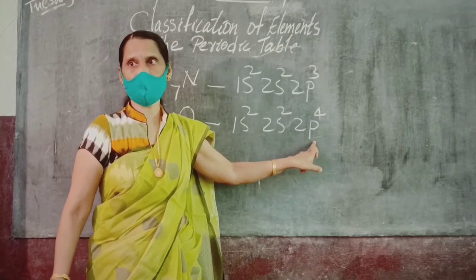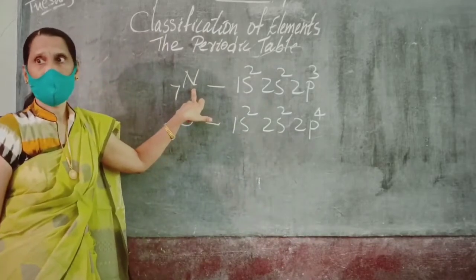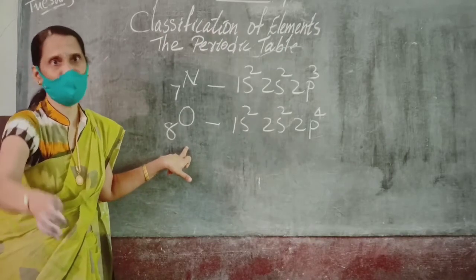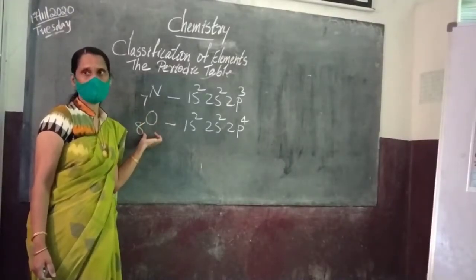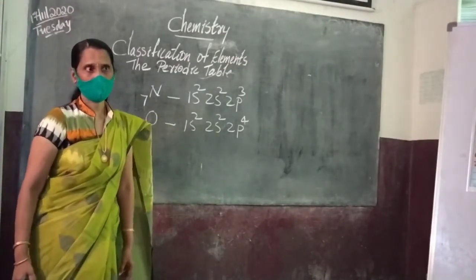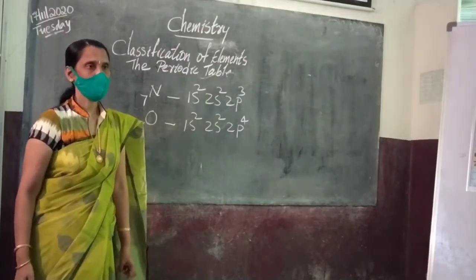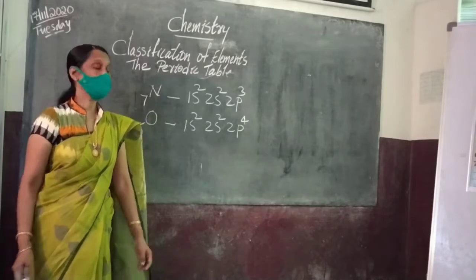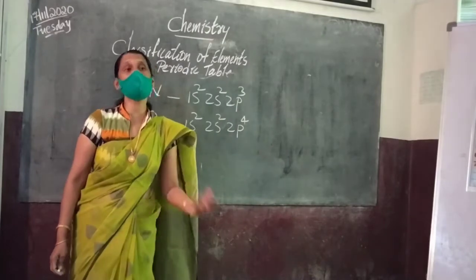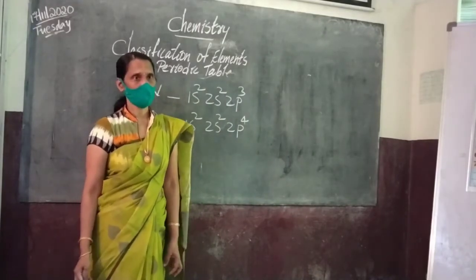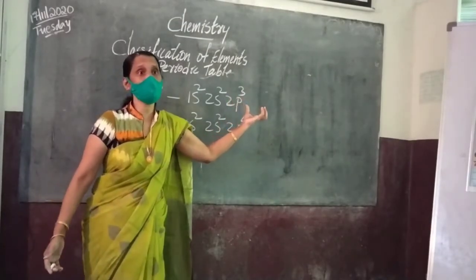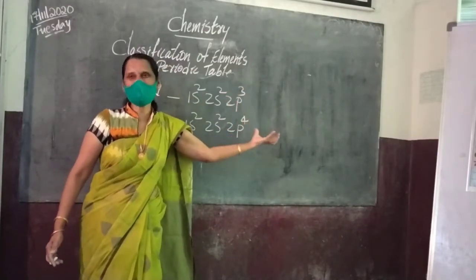Actually, according to our discussion, nitrogen should have less ionization energy compared to oxygen. According to the first point, but it is not so. Can you say why it is so? Can anyone say? Because half-filled and fully filled orbitals are highly stable. Okay, very good. Half-filled orbitals and completely filled orbitals are highly stable. That means here you can observe 2p. P maximum capacity is 6.